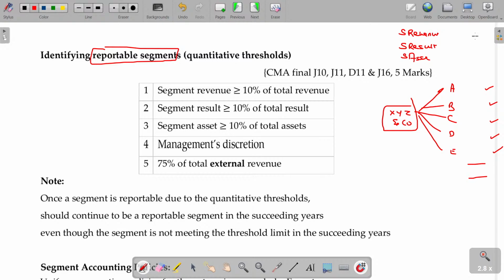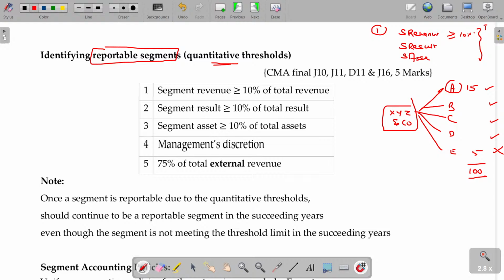Out of the total value, total assets, in that more than 10% revenue due to one of the product means that is a reportable segment. At least 10 or more than 10%. The revenue from A, probably total revenue 100, A generates 15 rupees, then A is a reportable segment. E generates only 5 rupees, non-reportable segment. This is a reportable segment. You understand? Out of the total revenue, if the revenue of every segment is either 10% or more than that, then automatically that will be a reportable segment. Point number 1: Quantitative threshold.